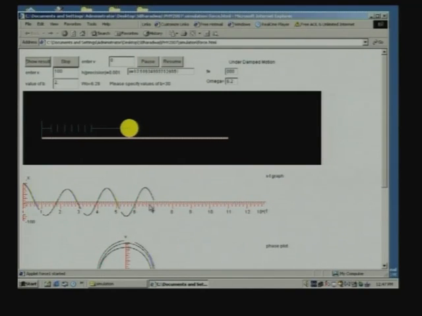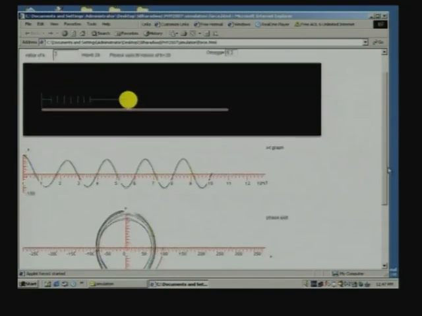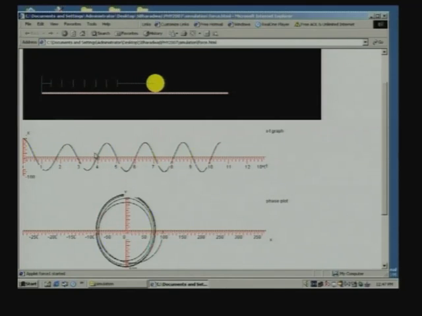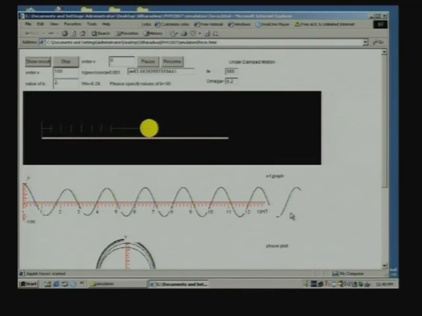And now the oscillator has gone into the steady state behavior, where it oscillates with the angular frequency of the external force, and notice that the amplitude is now larger than the earlier situation where the frequency was away from resonance. Now, we are very close to resonance. So, the amplitude of the oscillations is larger and it has more or less reached a steady state. You can see here that it has gone more or less to an elliptical orbit, where it oscillates at the same frequency as the external force with a steady amplitude.